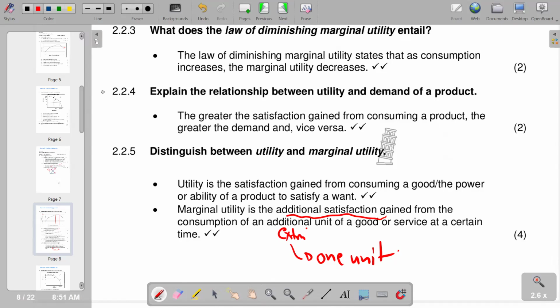So with that, we need to move on to the next question that we have.